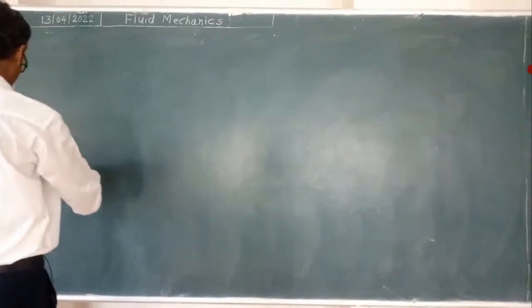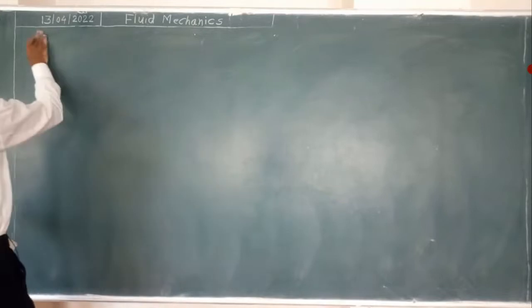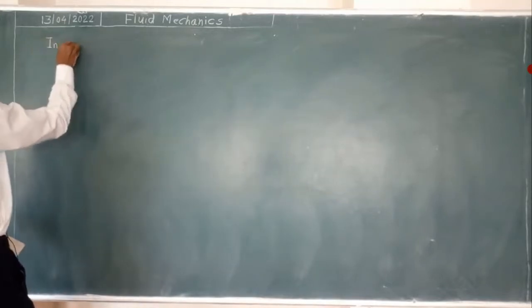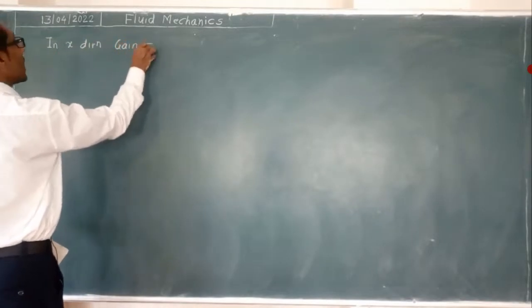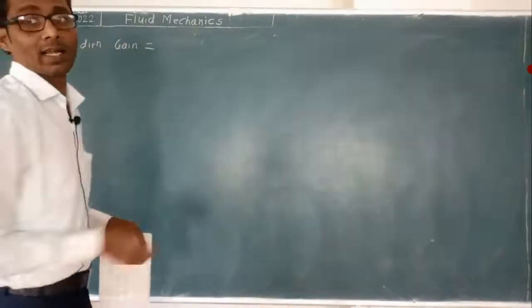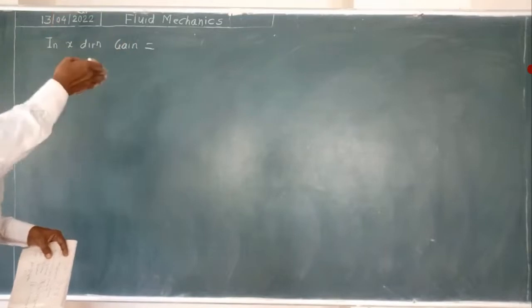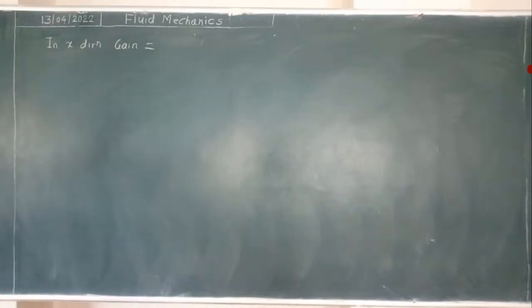So gain in mass in the x direction will be equal to, by subtraction, the first part getting cancelled, that is rho u dy dz.